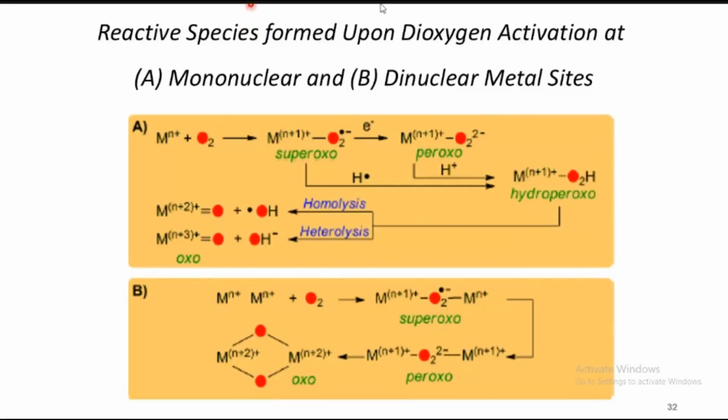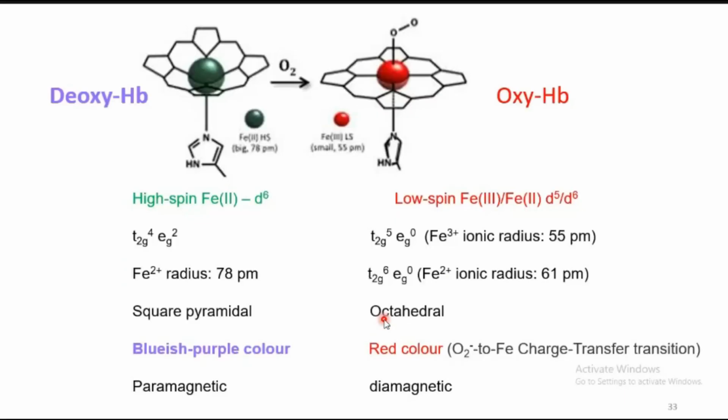During the course of biological reactions, this O2 molecule can bind with mononuclear enzymes as well as dinuclear enzymes, which will generate the corresponding mono as well as dinuclear peroxo, superoxo and oxo species. All these species are highly reactive in nature. They will conduct the respective reactions.